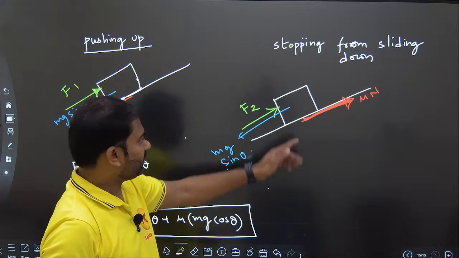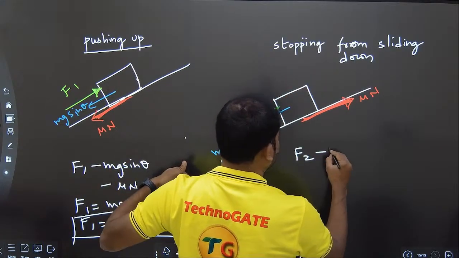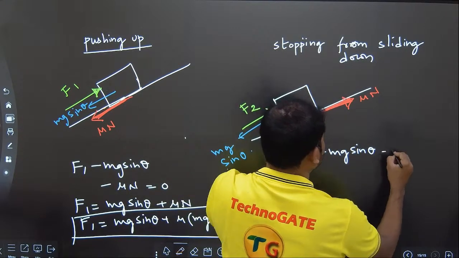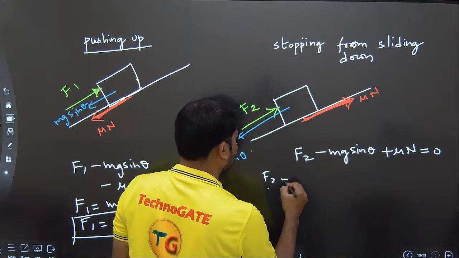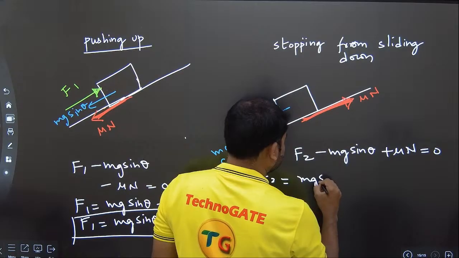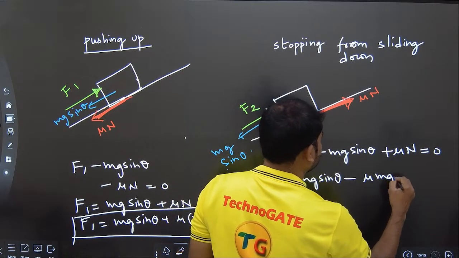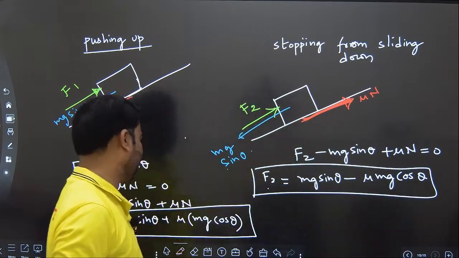And you take this F2 upside. mg sin theta downside, mu N upside is equal to 0. So we are getting F2, I am simplifying N as mg cos theta as well. We are getting it as mg sin theta minus mu mg cos theta. That is how we are getting the values of F1, F2 like this.